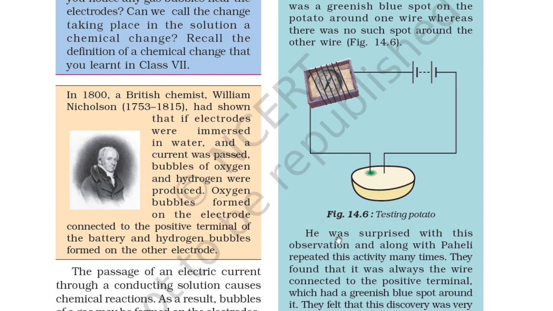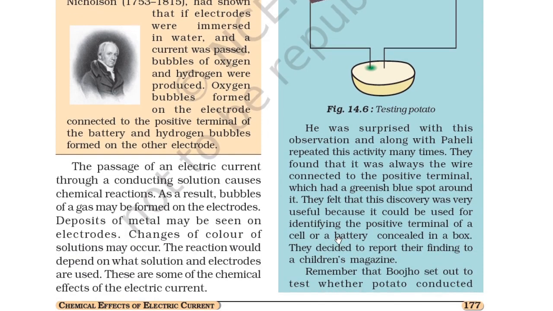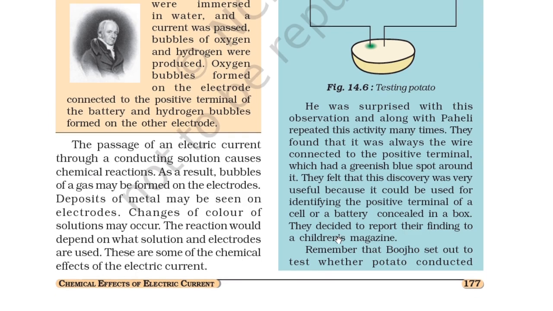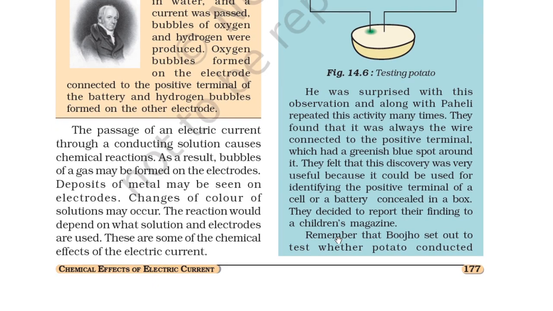He was surprised by this observation and, along with Paheli, repeated this activity many times. They found that it was always the wire connected to the positive terminal which had a greenish blue spot around it. So they felt that the discovery was very useful because it could be used to identify the positive terminal of a cell or battery concealed in a box. So they decided to report their finding to a children's magazine.